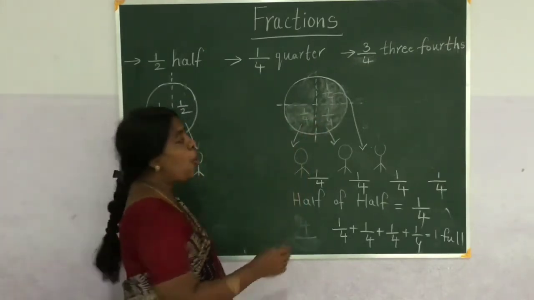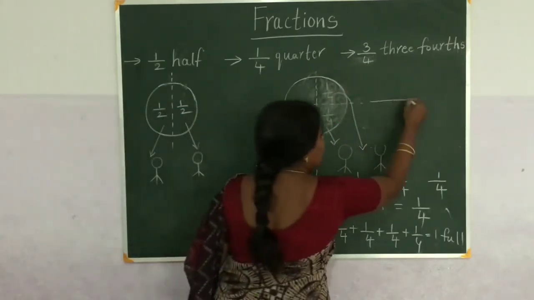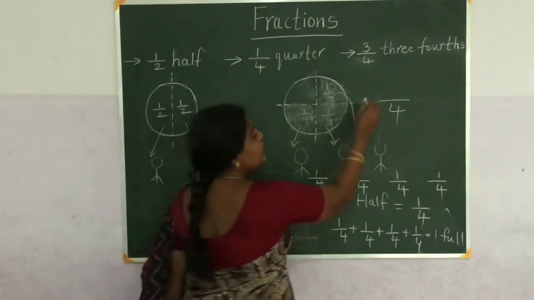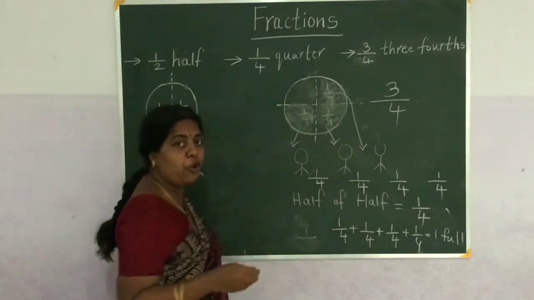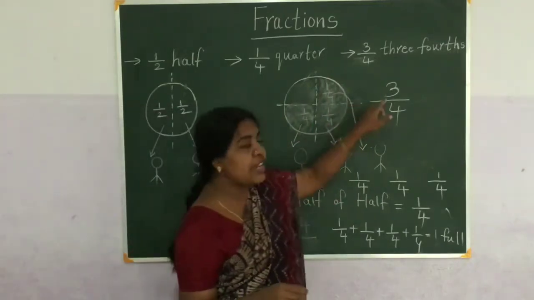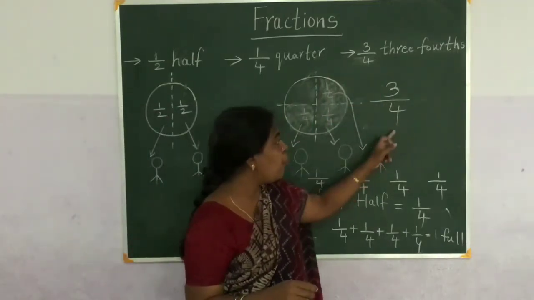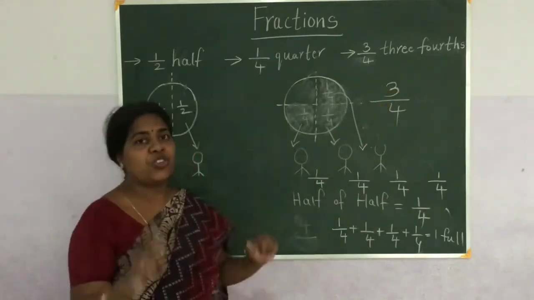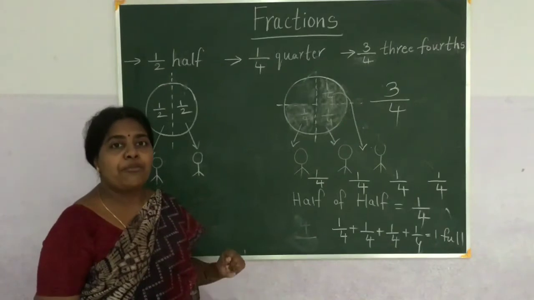So this is called out of 4 equal parts. How many I used? 1, 2, 3. So this is 3 by 4. So what does 3 by 4 mean? Out of 4 equal parts, 3 parts I have used. That is called 3 by 4.